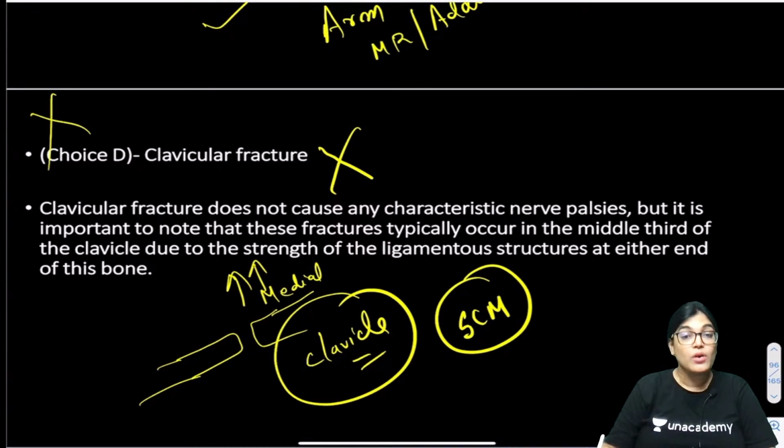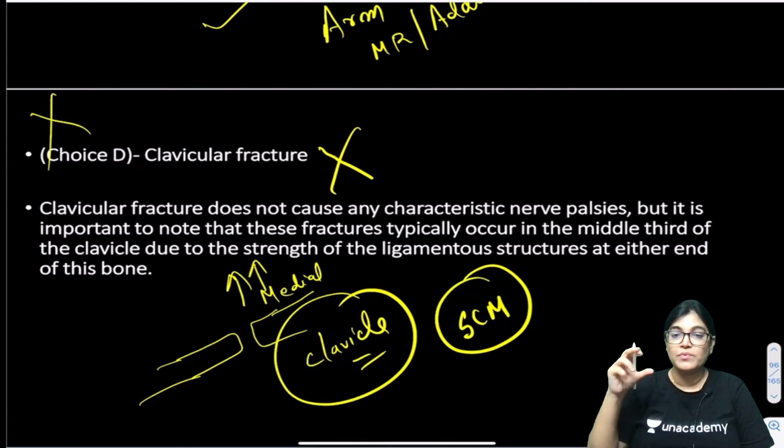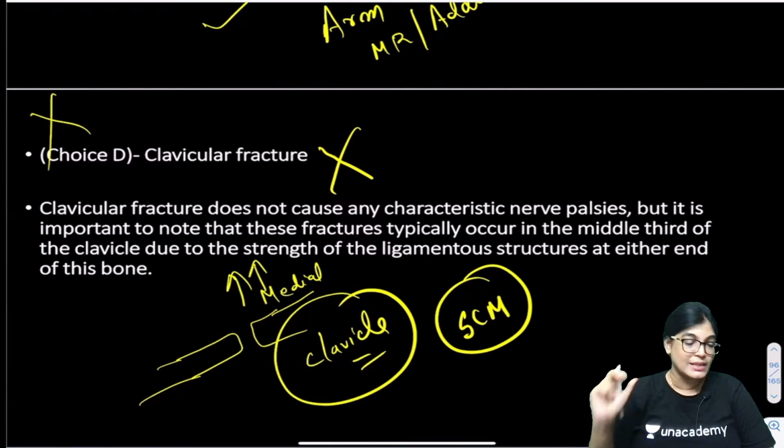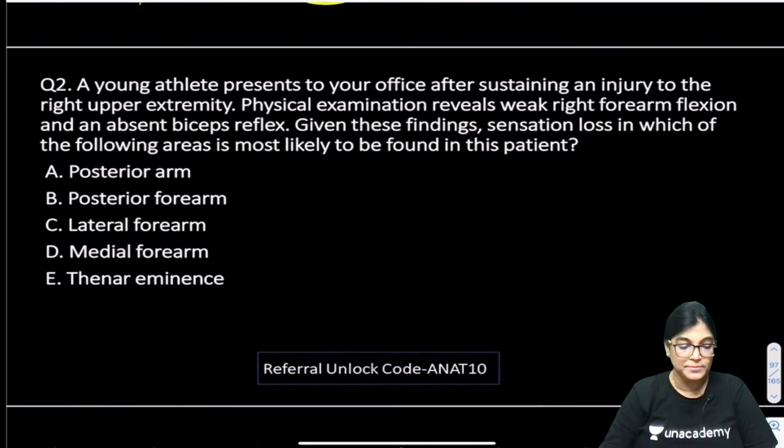Sternocleidomastoid muscle. So is it okay, Patil, Sanjay? The medial end of the clavicle is moved upward by the strength of the sternocleidomastoid muscle, because the clavicular head of the sternocleidomastoid muscle is attached onto the medial aspect of the clavicle. When you go for X-rays, you will see the medial aspect of clavicle moving upward. So done. Let's move on to the next MCQ, MCQ number 2.